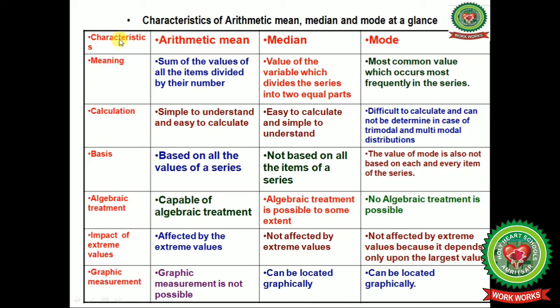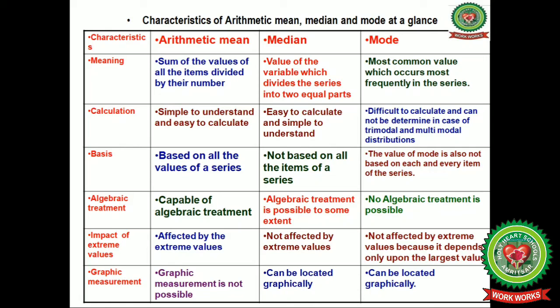Now we will discuss the characteristics of arithmetic mean, median and mode at a glance. First one is meaning. What is the arithmetic mean? When the sum of the values of all the items is divided by the number of items, that is the arithmetic mean. Suppose there are 3 items like 5, 10 and 15.